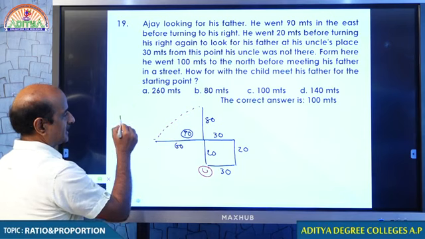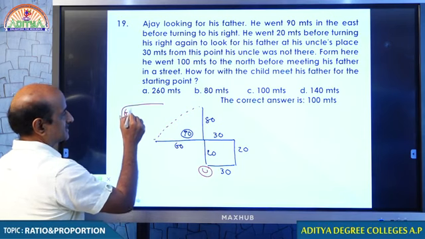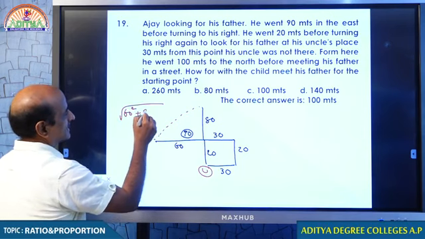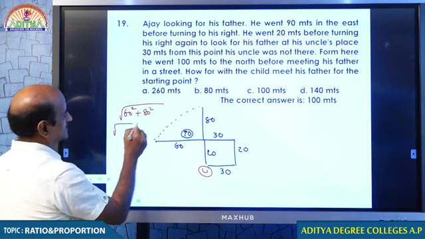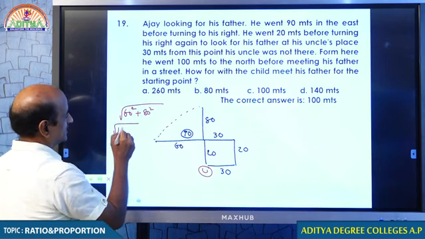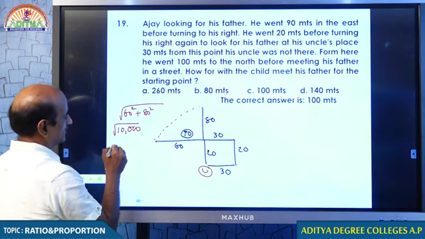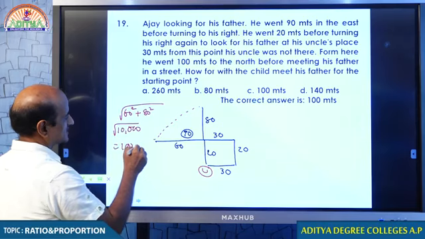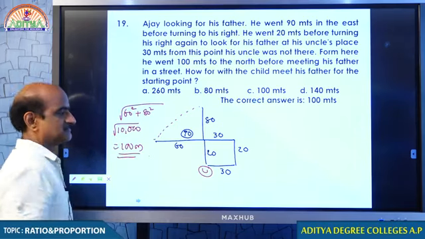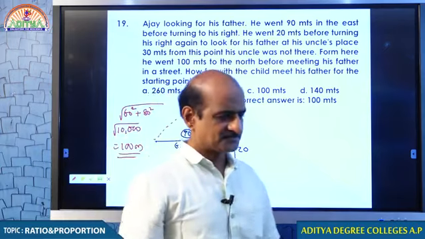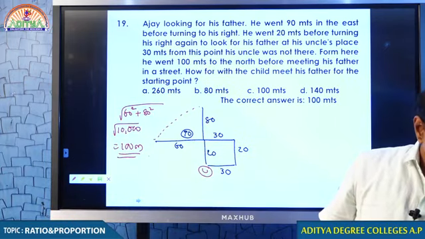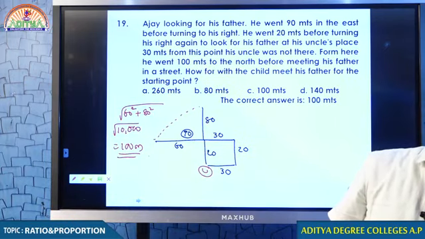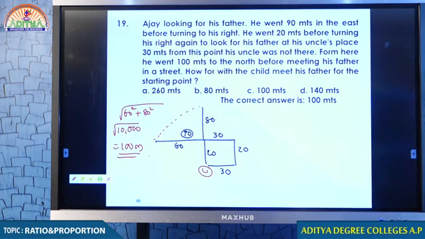60, 80, right angle triangle, square root of 60 square plus 80 square. That is 3600 plus 6400, which is 10,000. Therefore, your answer is 100 meters. Okay? Your answer is 100 meters. I think there is no confusion.